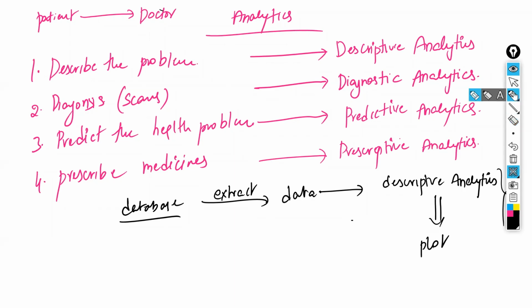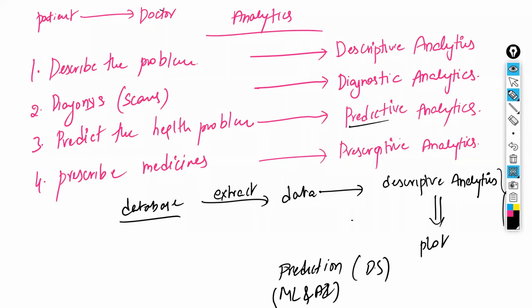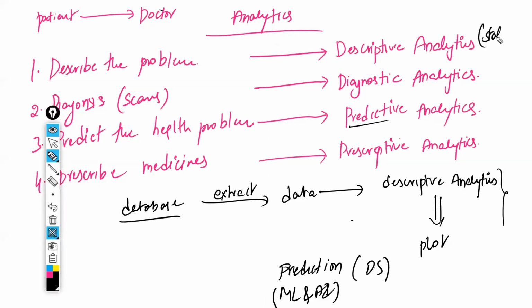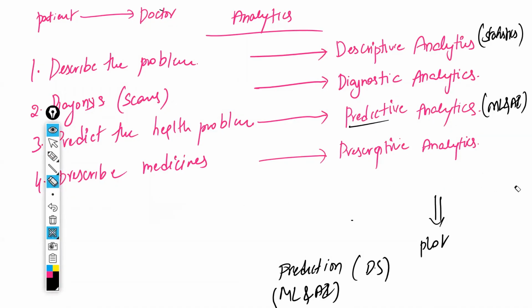Now, based on that data, we have to predict. We have to do the prediction. That is the third step. That prediction will be done by the data scientist by applying machine learning and artificial intelligence. Simply to say, this is called statistics, and this is called ML and AI. Combining these two is called data science, in simple words. Is that clear, guys? So let us focus on the descriptive statistics part first.